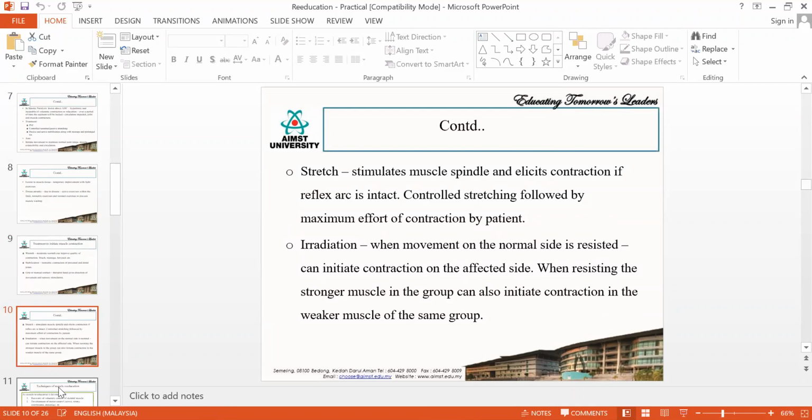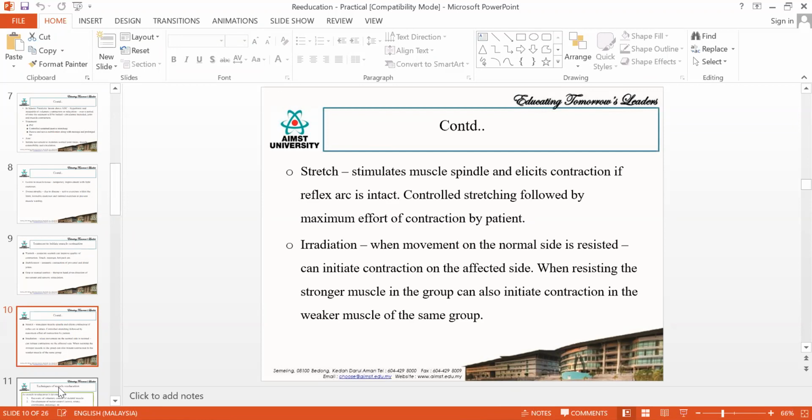The next is irradiation. Irradiation is a new technique which we have not seen. Irradiation means you need to resist the normal side. For example, when you are not able to do any movement in the right hand, what you will do immediately is use your left hand to do the movement, isn't it? Everybody will be doing this. Whenever they are not able to do any movement in the right side, if the muscle is affected, then immediately they will try to do the same movement with the left hand.